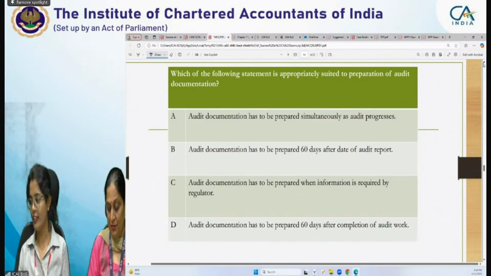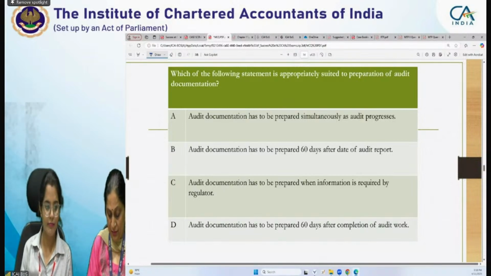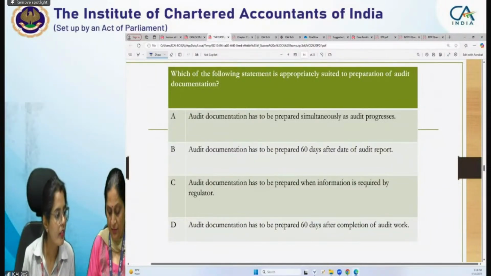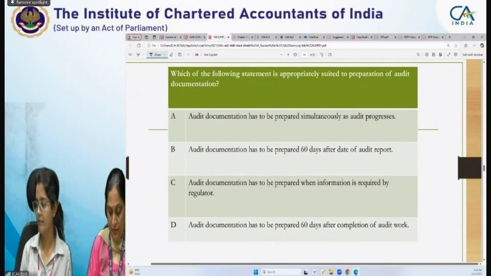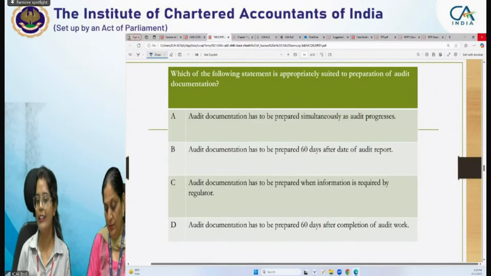Yes, Rajveer, correct. Mridul is also correct. No, Dilip. So the correct answer is A. Audit documentation has to be prepared simultaneously as audit progresses.